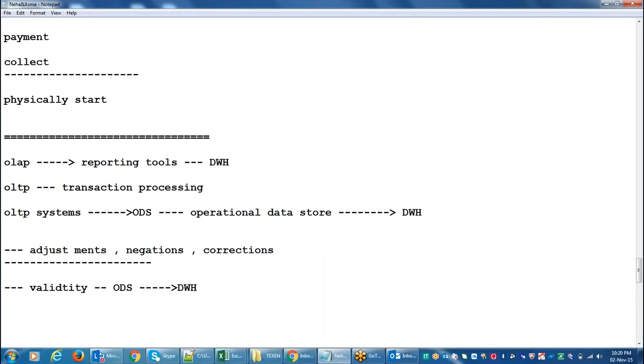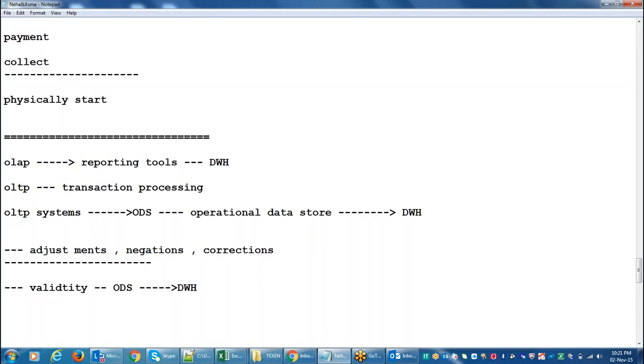It will maintain only 6 months to 1 year of data. But in the data warehouse, we will maintain history. This is the main difference. ODS is for transactional purpose, and data warehouse is read-only, for storage purpose. Here we can maintain history, in ODS we cannot maintain history.